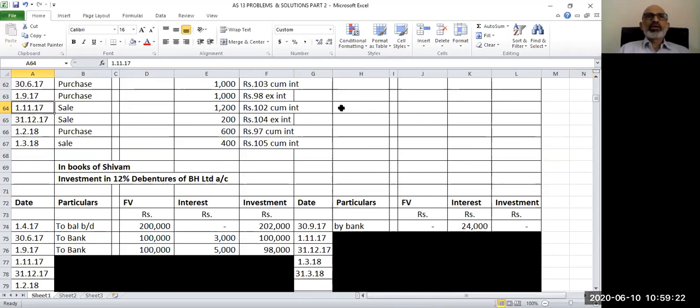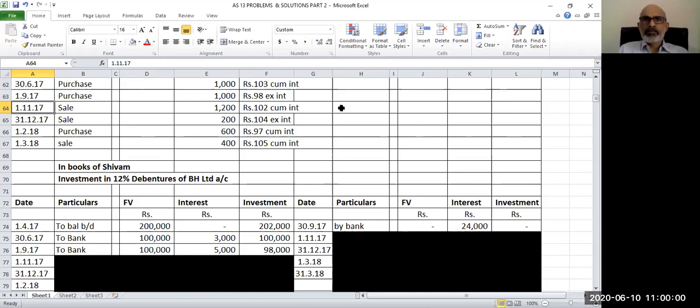On this day, you have sold 1200 debentures and the price is 102 per debenture, which is cum interest. Now you know what is cum interest price. It includes interest. Now which interest we will include in this? Last date of payment, which was 30th September, or you can say 1st October 2017 till the date of sale, which is 1st November 2017. So it's a period of 1 month.